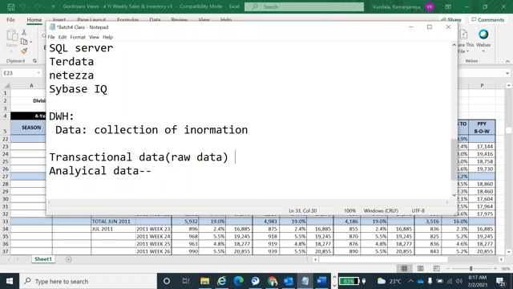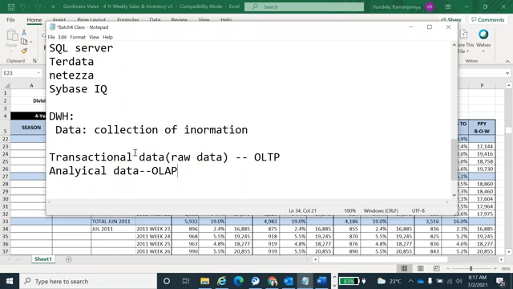So this transaction data, the real term name is OLTP, online transactional processing. Okay, this kind of data we call OLTP data. So what is the analytical data? OLAP data, online analytical processing.